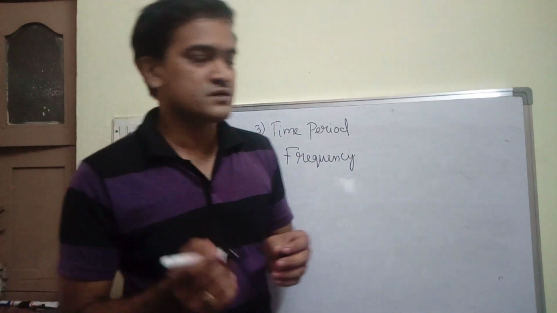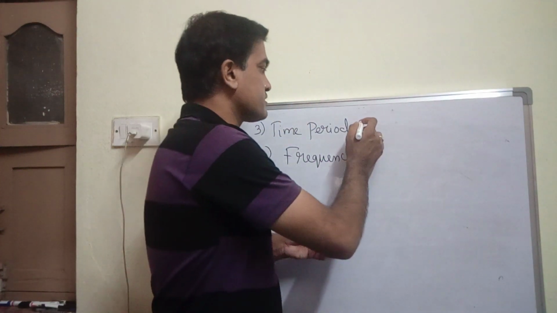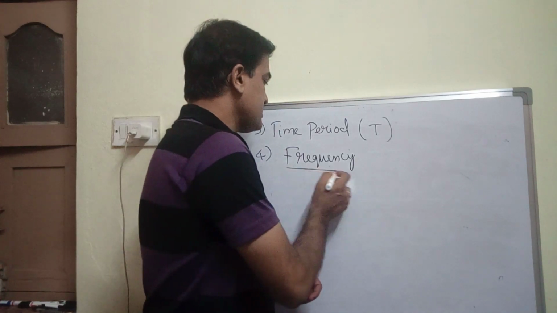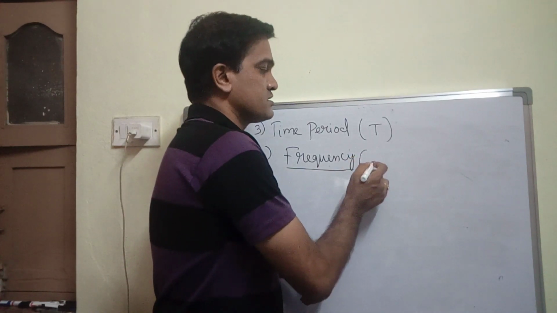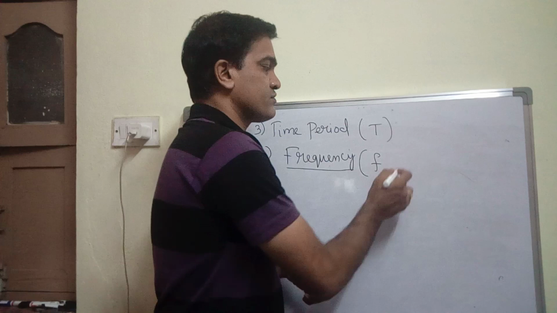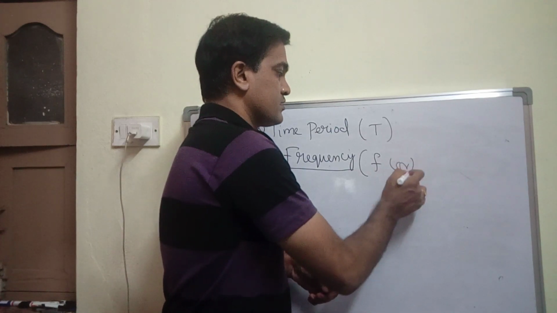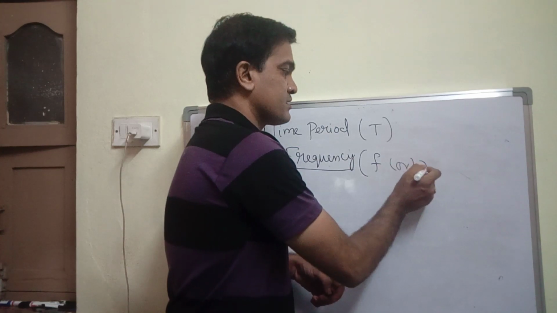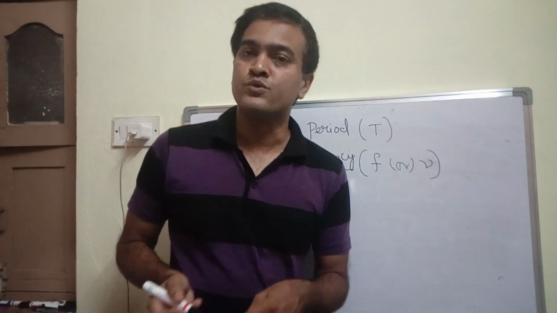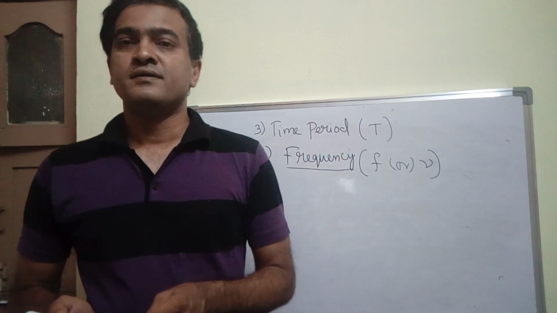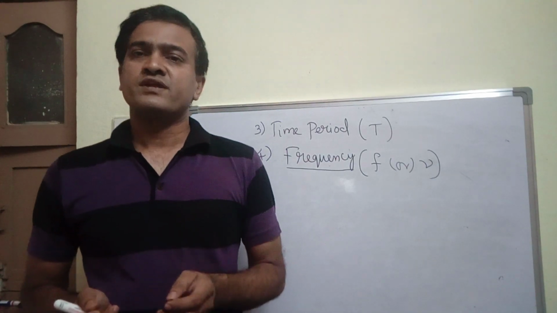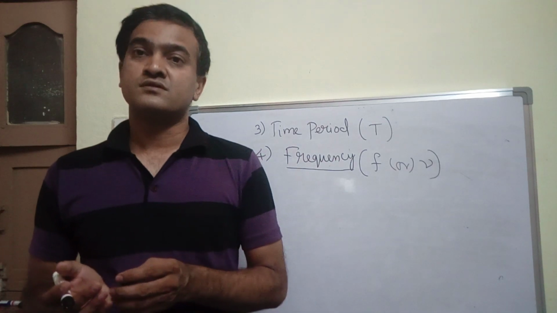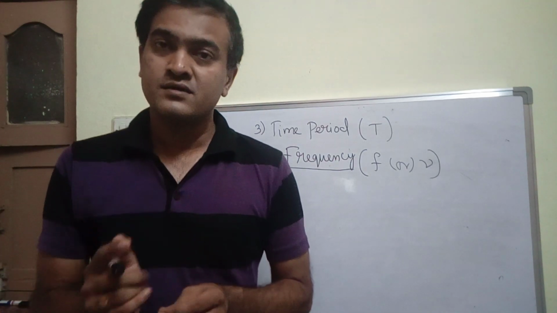Fine. Anyways, we denote time period with the symbol T, and frequency is sometimes denoted with f, or sometimes with the Greek letter nu. Frequency is defined as how many times a particle has oscillated or vibrated in 1 second.